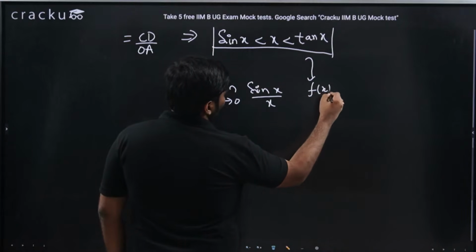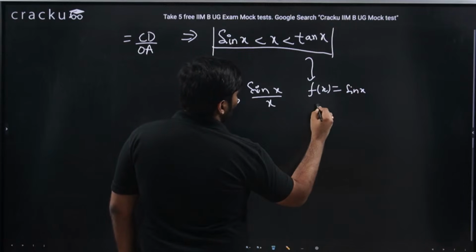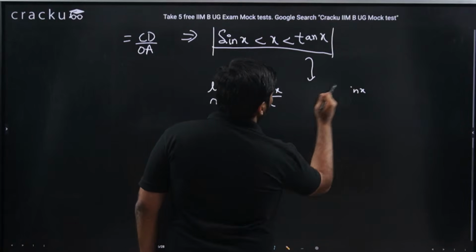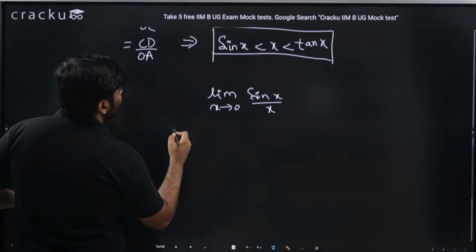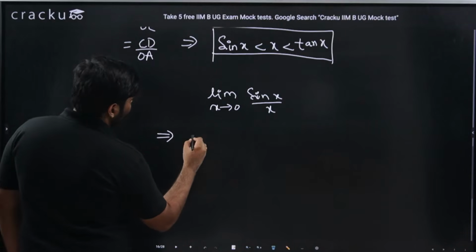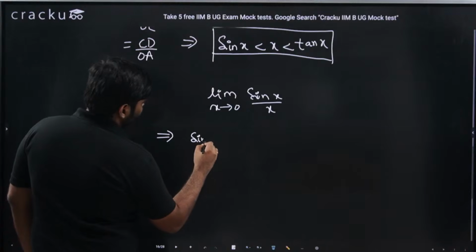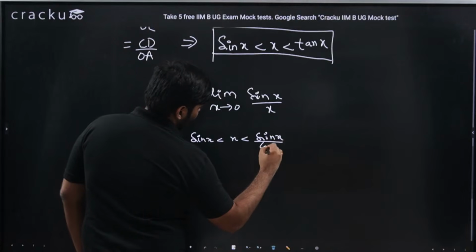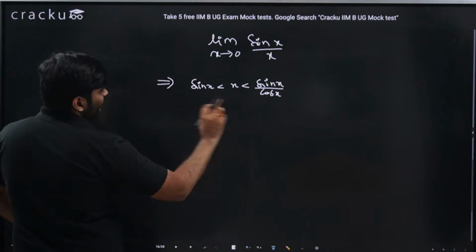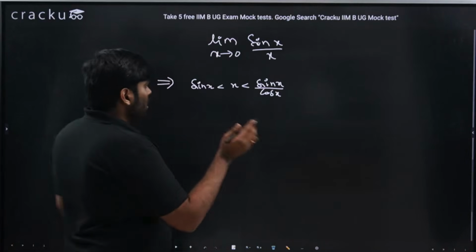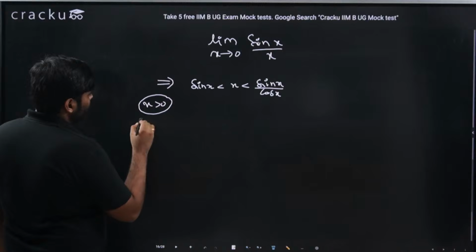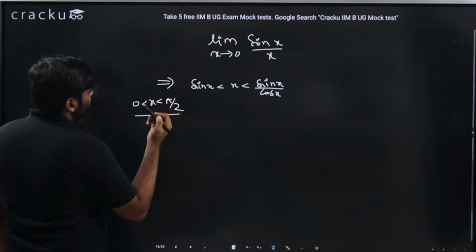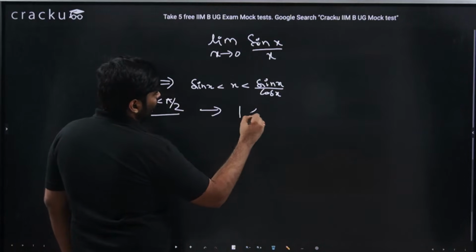Here f of x is equal to sin x. Instead of f of x, g of x, I will rewrite that inequality because that makes our work easier. I would rewrite this as sin x less than tan x, no? Tan x can be written as nothing but sin x by cos x. So I will divide this entire thing by sin x, because for x in 0 to pi by 2, sin x is positive, the common domain which we are dealing with. So I can divide all three terms by sin x.